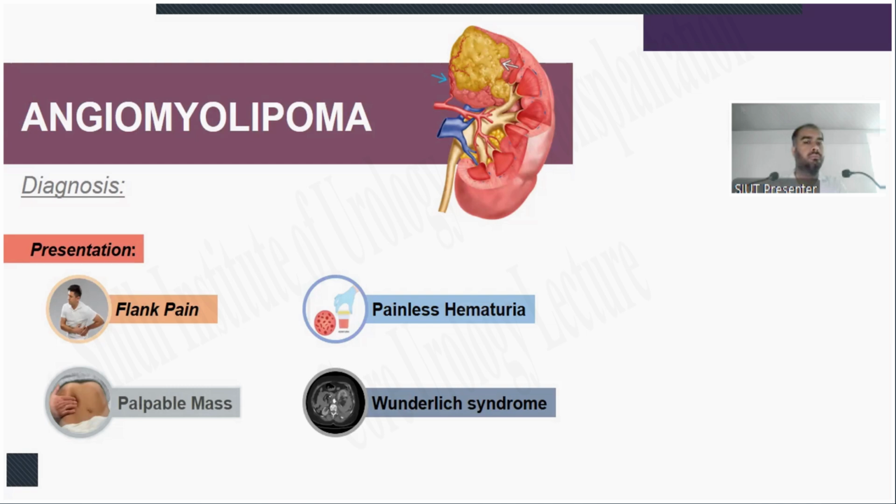They have epilepsy. Why? Because they have these types of lesions in the brain also, in the lungs, in the pancreas, in the duodenum, in the seminal vesicles also. So you have to study about it before proceeding towards the patient, just to follow up for the AML. Now you have to follow up the patient and symptoms, every symptom from head to toe, and you have to examine the whole body.